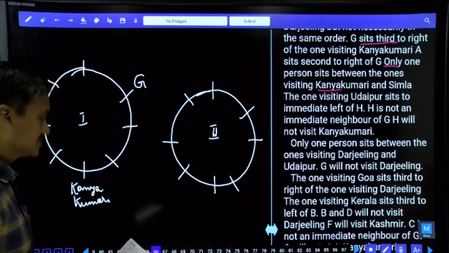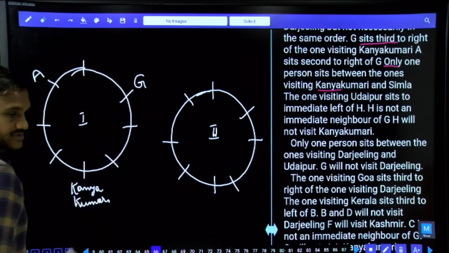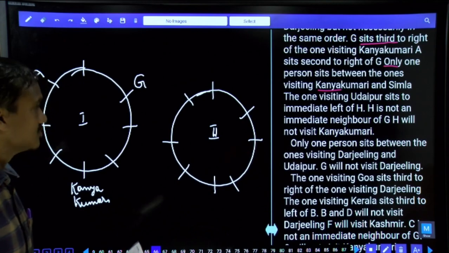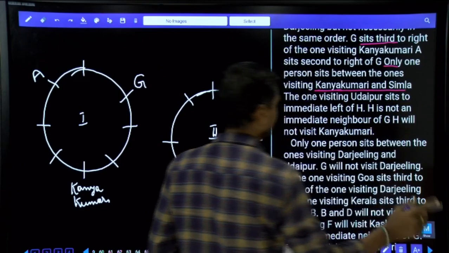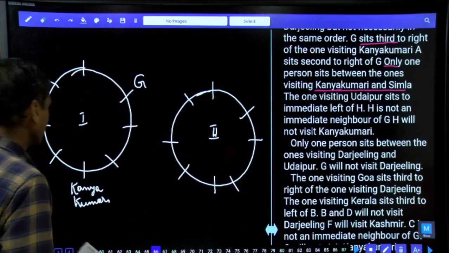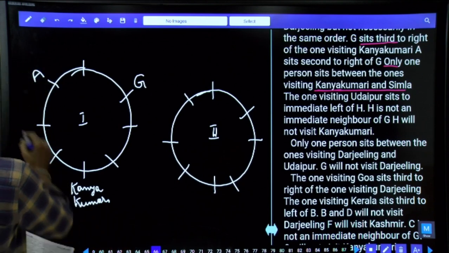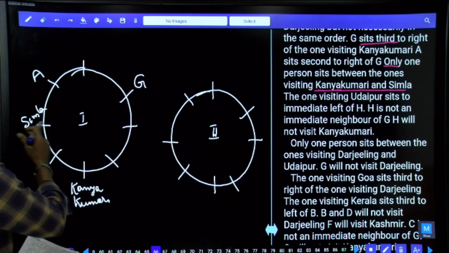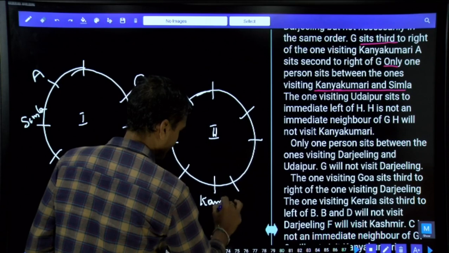And the next one, A sits second to the right of G, so A must be at this place. Then the next one: only one person between Kanyakumari and Simla. Now between Kanyakumari and Simla, how many persons are there? There is exactly one person. How many possibilities? Two possibilities. The person who is planning to visit Simla can be either to the left hand side of Kanyakumari or right hand side. As there is a second possibility, isn't it?